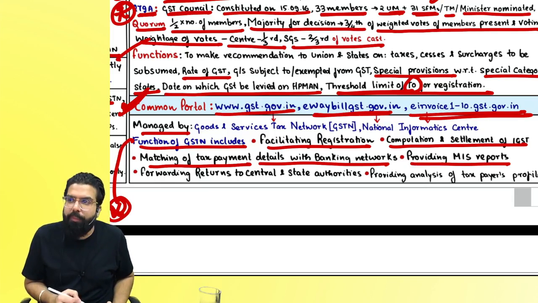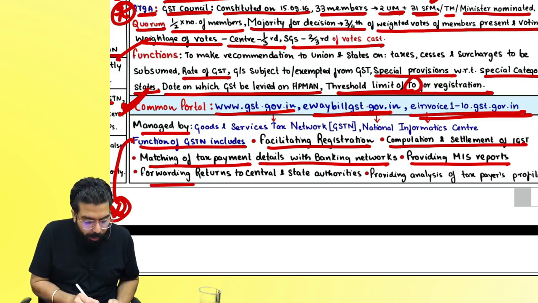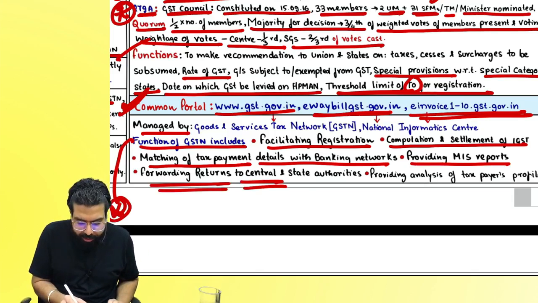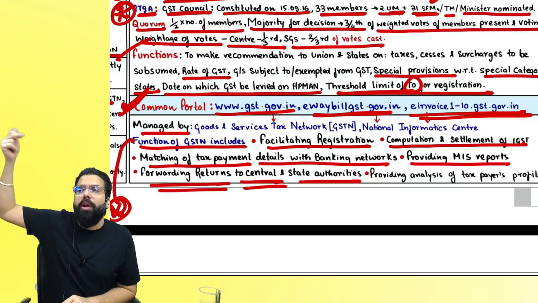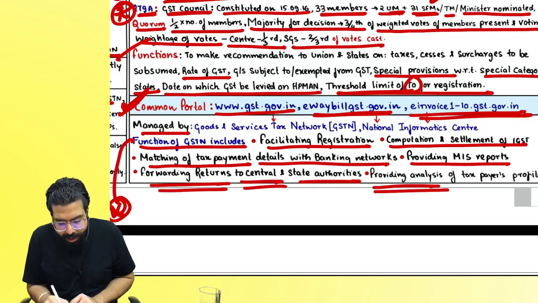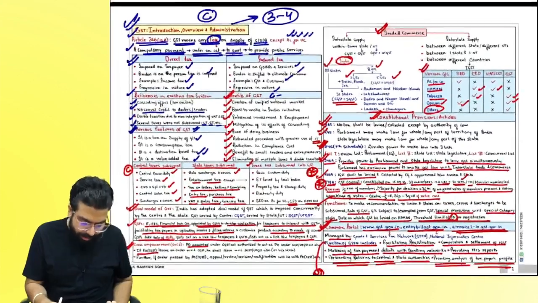Providing monthly MIS reports. MIS reports will be provided by whom? GSTN. Forwarding returns to center and state. When you file your return, it will be forwarded to the officer by whom? GSTN. And they provide analysis of taxpayers' profile. Who will provide? GSTN. Right, everyone?